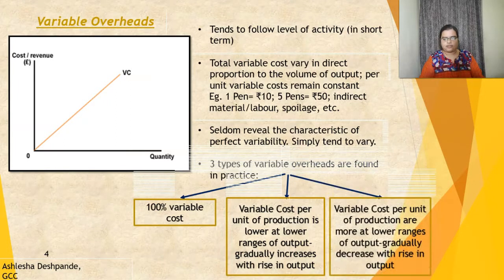Next, variable cost per unit of production is higher at the lower ranges of production. That is, when you start producing and when you are at the initial stages of business, the variable cost is pretty much high. And when you start climbing up the ladder, the variable cost starts decreasing. This is the third type in variable costs. These are the three subtypes in variable costs that you need to remember.